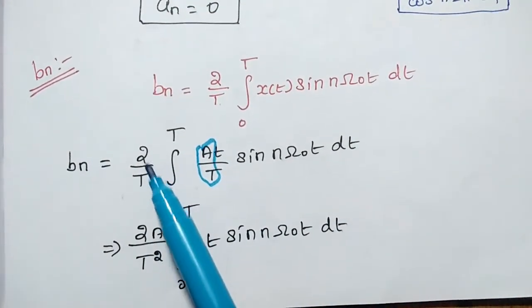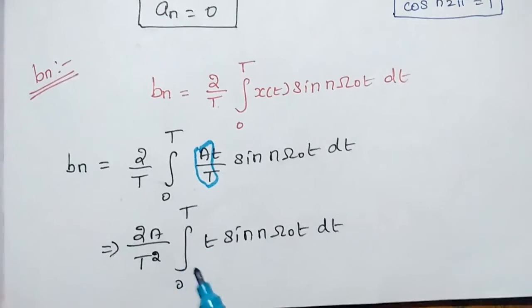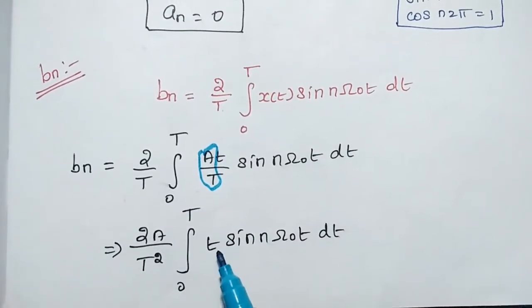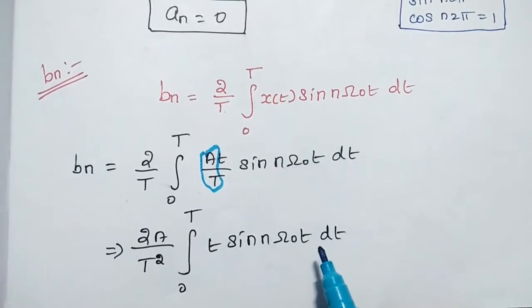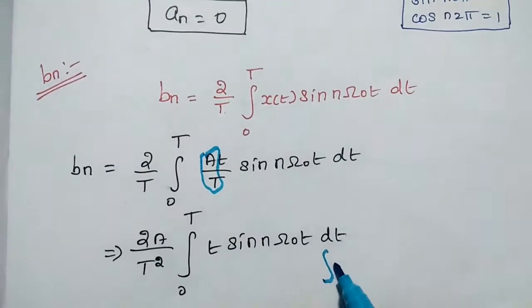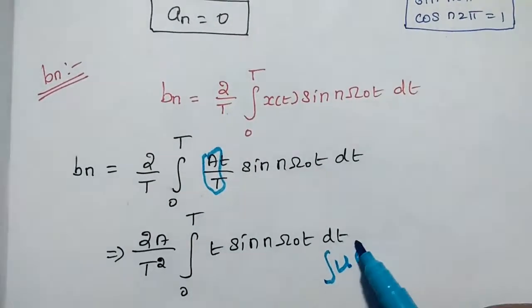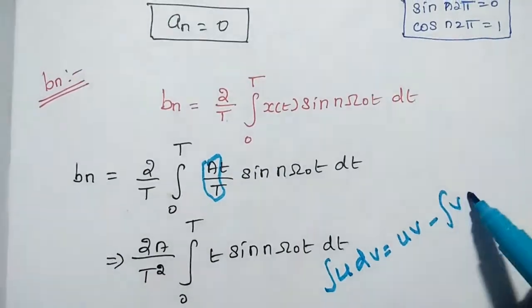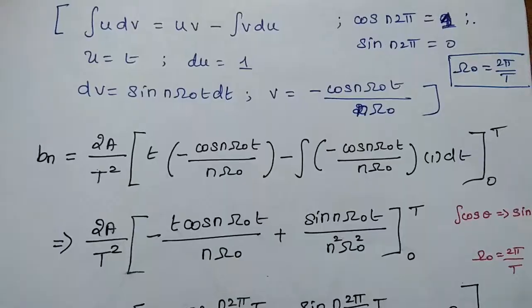So it becomes 2a by T squared, integral over 0 to T of t sin n omega naught t dt. Here also we are going to use the same step: integral u dv is equal to uv minus integration of v du.